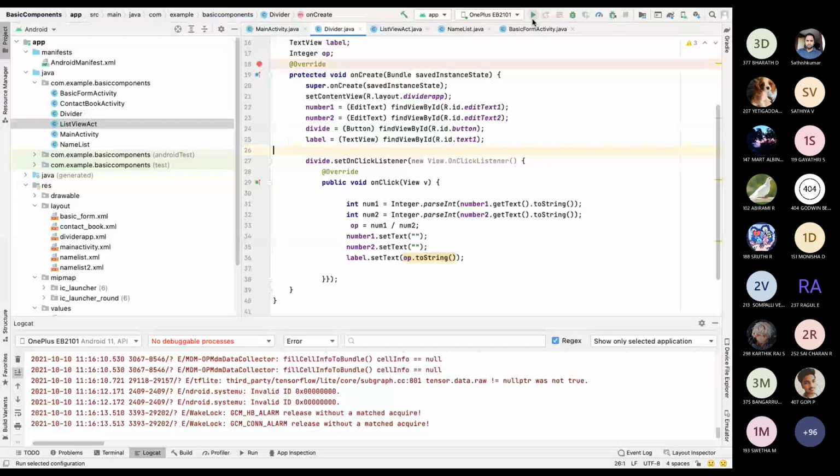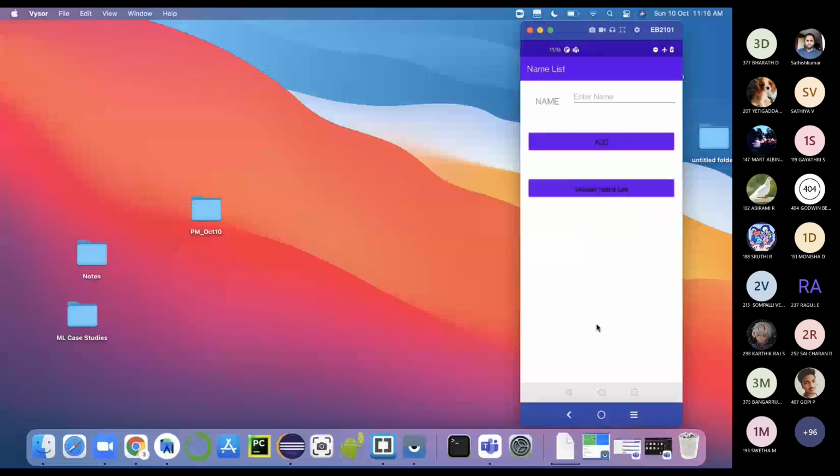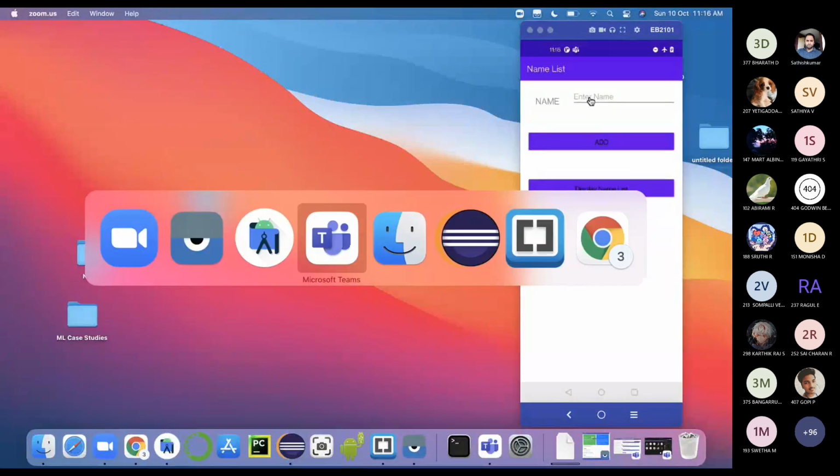Okay, let's say I will run the program, you will understand. See, this is our program. I will change the context to divide by 0.